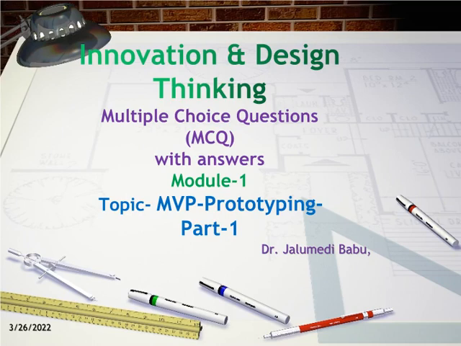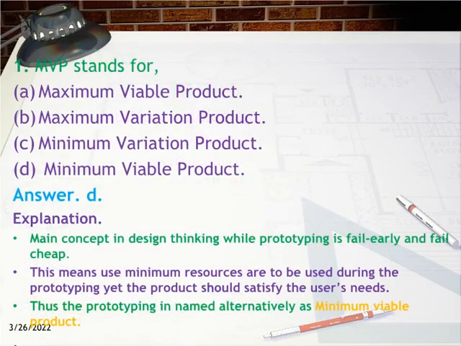Part 1. MVP stands for: A. Maximum Viable Product, B. Maximum Variation Product, C. Minimum Variation Product, D. Minimum Viable Product. Answer D. Explanation. The main concept in design thinking while prototyping is fail early and fail cheap. This means minimum resources are to be used during the prototyping, yet the product should satisfy the user's needs. Thus prototyping is alternatively named minimum viable product.